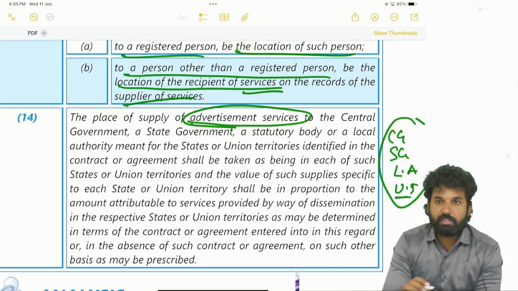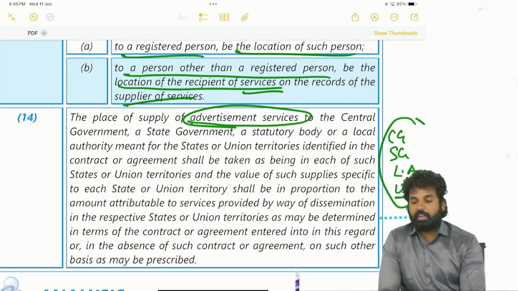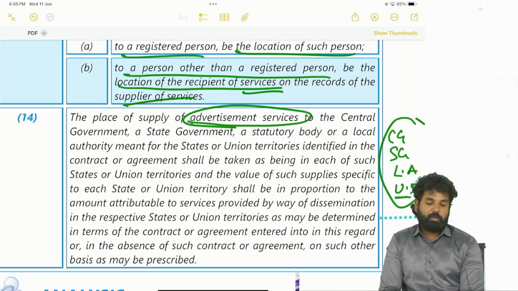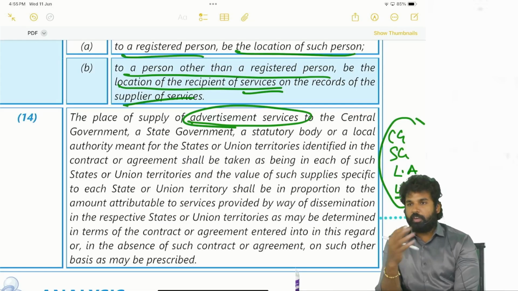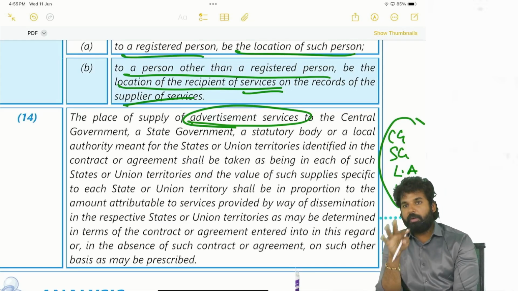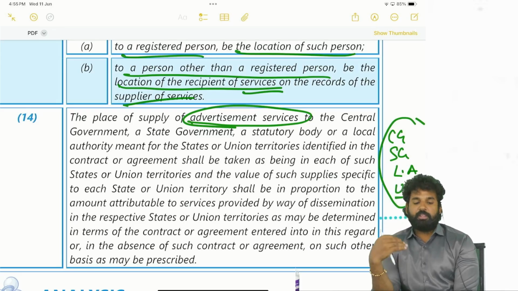Advertisement services are being provided through any media, like print media, newspaper advertisement, TV advertisement, hoarding, or train, whatever it may be. However it may be, the advertisement is being made and the services are being supplied to the government.